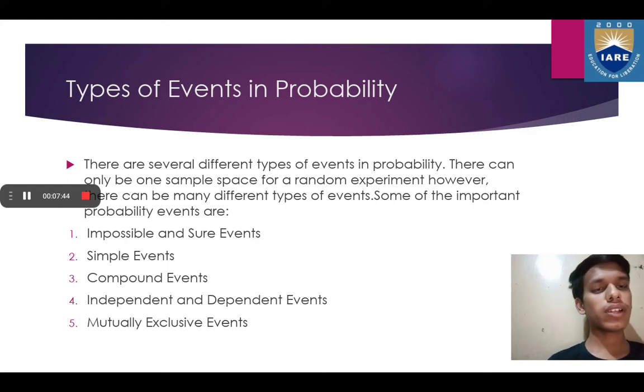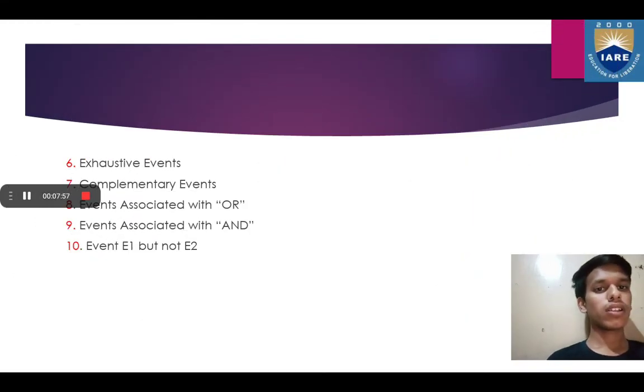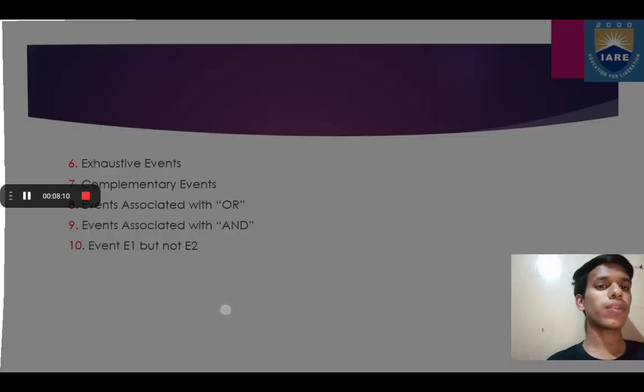So there can be multiple events associated with a single random experiment, but the sample space associated with that random experiment will be only one, that is the set of numbers 1 to 6. Let us see one by one. There are more types of events like exhaustive events, complementary events, events associated with 'or', events associated with 'and', and event E1 but not E2. So let us discuss one by one.